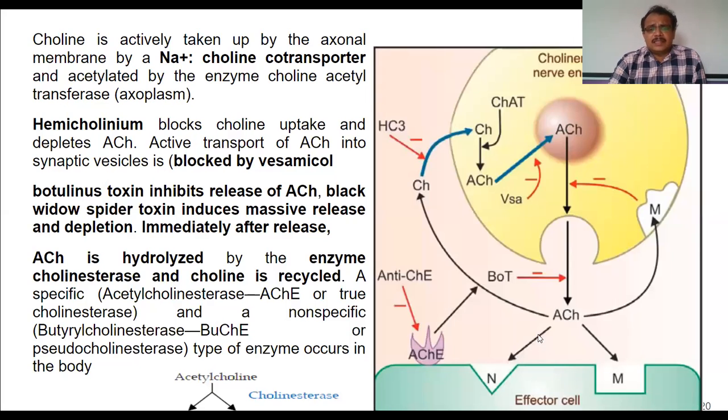The released acetylcholine is hydrolyzed by the enzyme called acetylcholinesterase, which causes hydrolysis of acetylcholine once again to choline and acetyl coenzyme A. The choline which is formed is taken back into the axonal nerve ending and utilized for the synthesis of new acetylcholine.